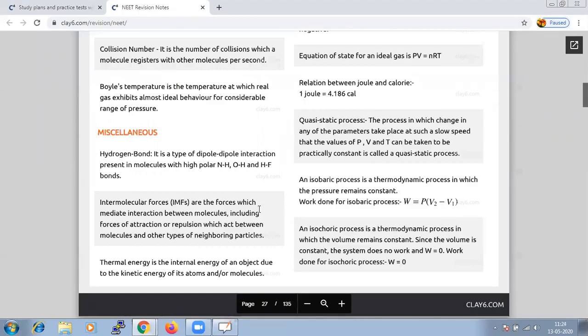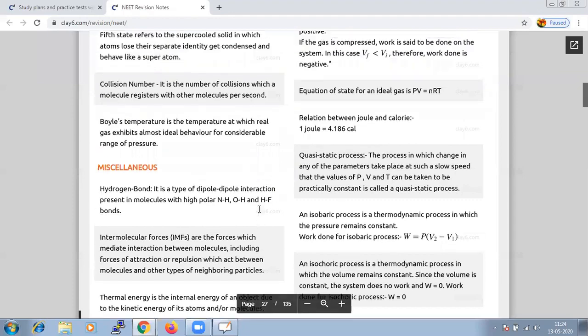And there exists thermal energy because of kinetic energy. As we have discussed, whenever there is movement between solid, liquid and gases, internal energy will exist, and that internal energy we term thermal energy.